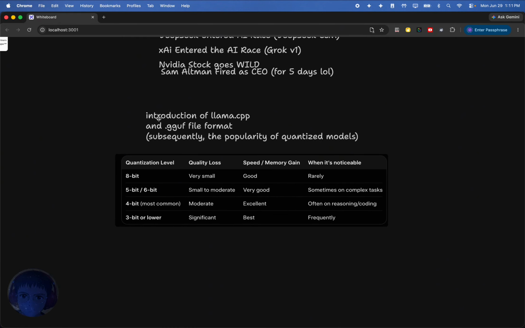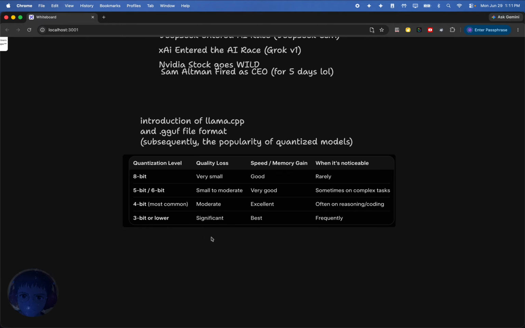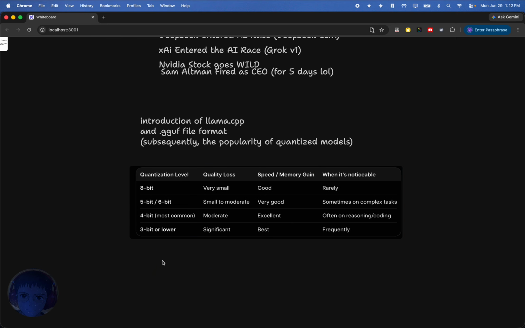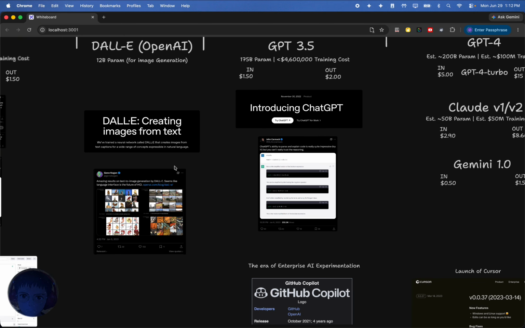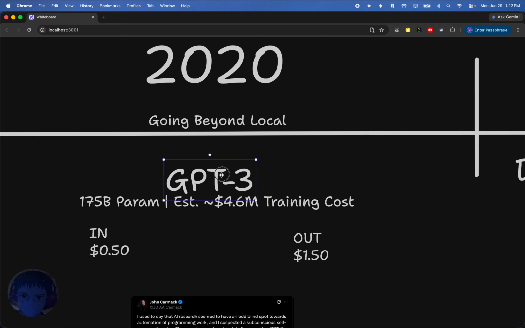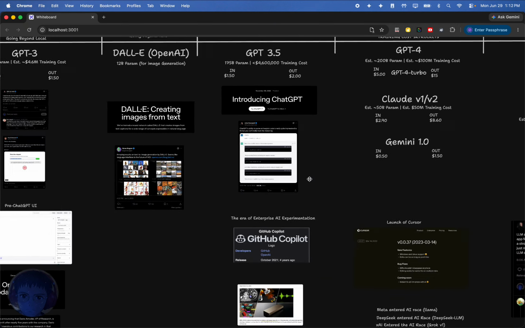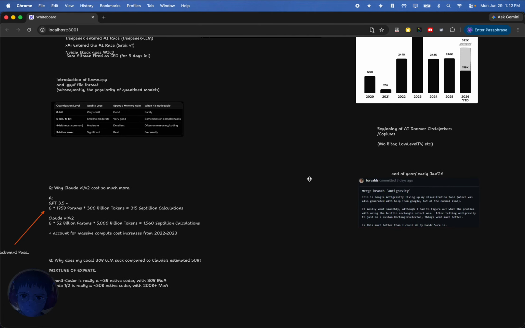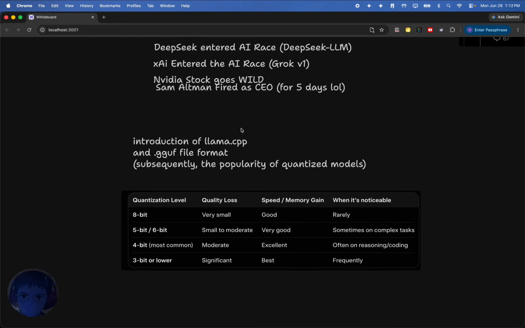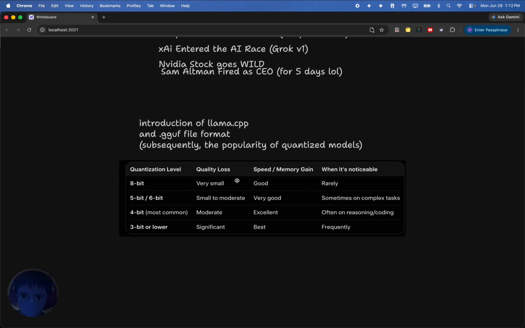In my opinion, they're still not there. Even with all this, you can quantize the frick out of a model, and it is still not capable of running on a local machine unless it's a very small, dumb model. Even if you go back to, like I mentioned, 2020, to GPT-3, this model is not going to run on your computer today. Even with quantization, even with all that, it's not going to run on your computer today. And if it does, it's so dumbed down that it's no longer useful, and there's no point to it. This is something I just wanted to talk about here because I think it's worth mentioning.